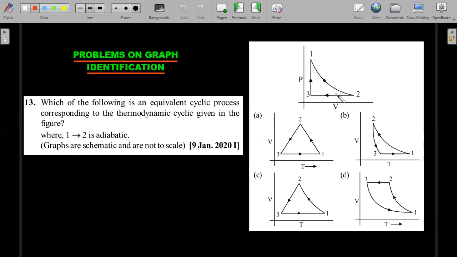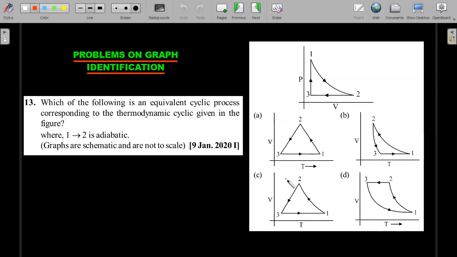This adiabatic process is more difficult, so always search for the constant pressure, constant volume and constant temperature processes first. They are easiest in V versus T. You could see 3 to 1 is a constant volume process. In that constant volume situation, you should have a straight line, right? And out of these four, 3 to 1 is a straight line here and here, but it is not here, so D is ruled out, and A, B, C are left. Like that, go for 2 to 3, which is constant pressure. That constant pressure process is a straight line passing through the origin in V versus T. So you should have a 2 to 3 like this or like this.